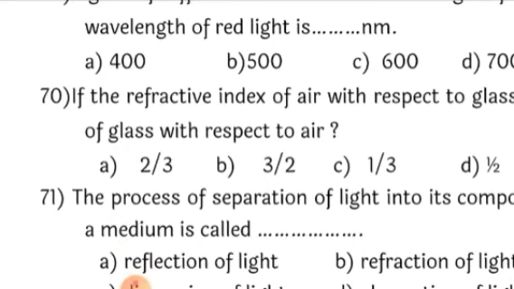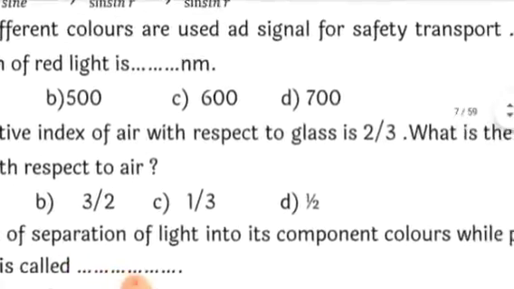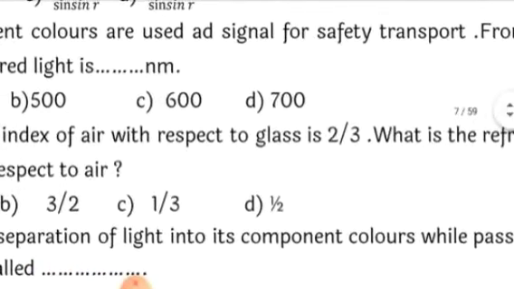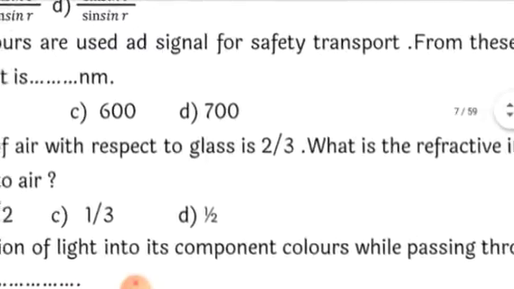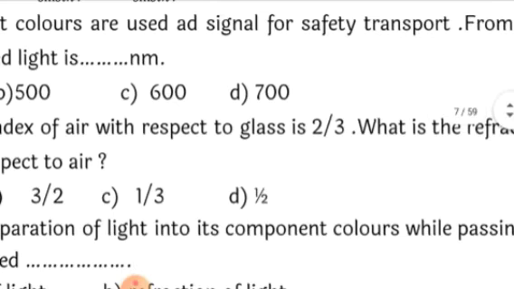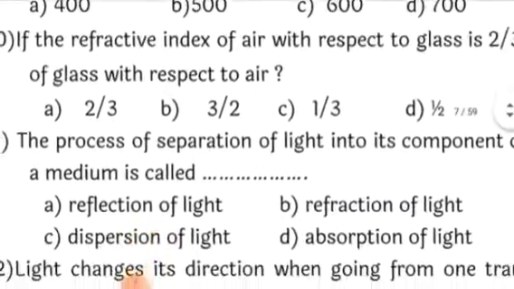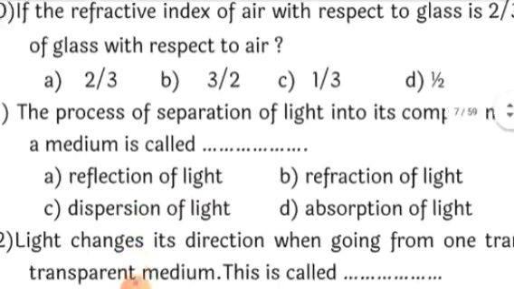Next, if the refractive index of air with respect to glass is 2 by 3, that means when the light is traveling from air to glass, it is 2 by 3. What is the refractive index when it travels again from glass to air? That means if for air it is 2 and for glass it is 3, therefore from glass to air it will be 3 by 2. Correct? So the correct answer is 3 by 2, that is the second, B option.